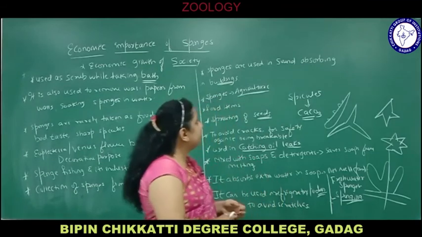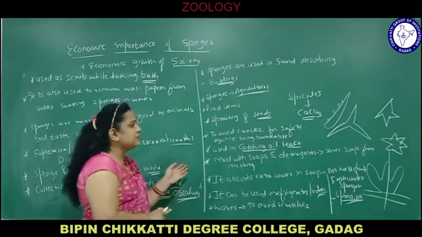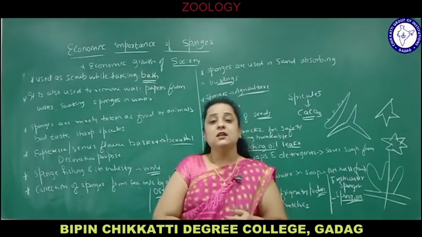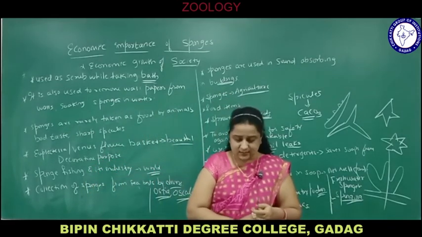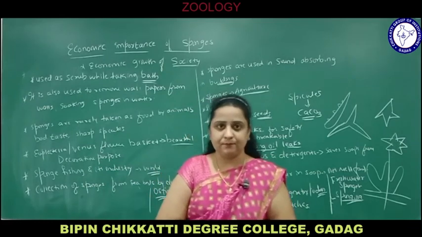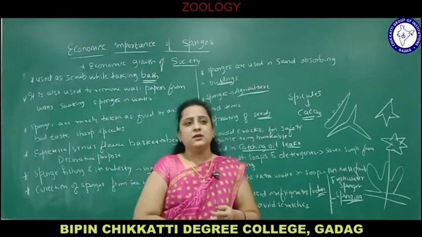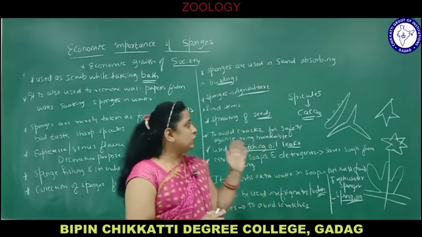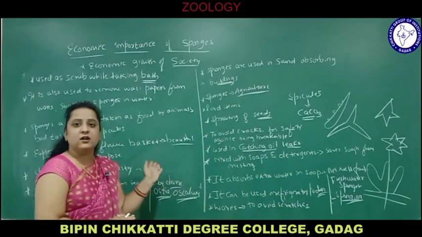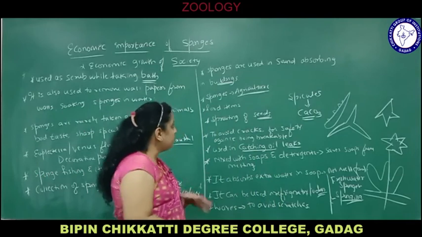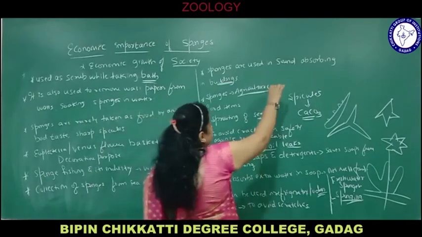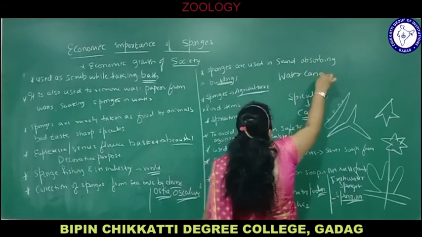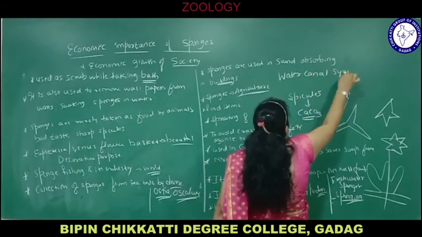So in phylum Porifera we saw that these animals exhibit a cellular level of organization, meaning the body is made up of only cells. There is no division of labor, because there are no specific organs or organ systems. All functions in the body of sponges are carried out by the most important feature, the water canal system.